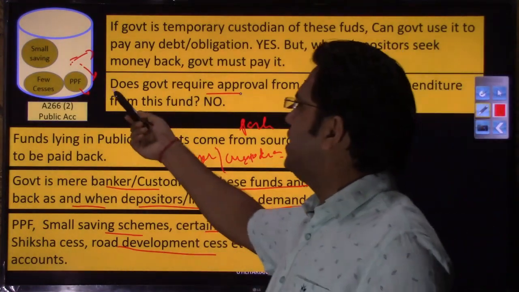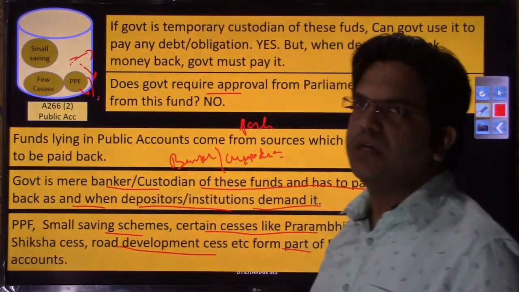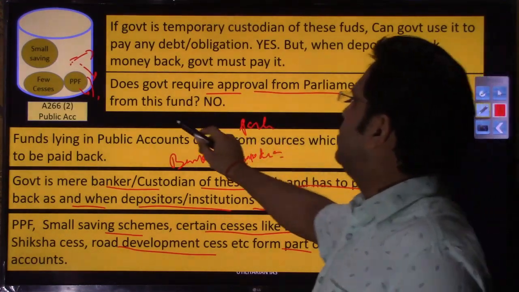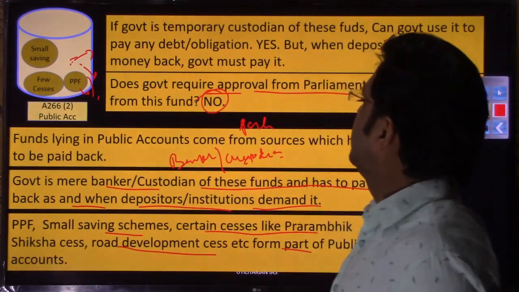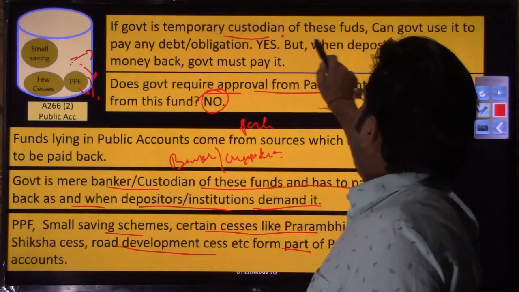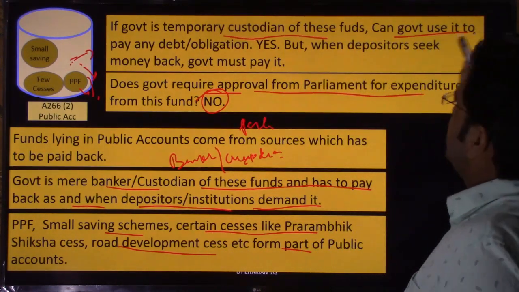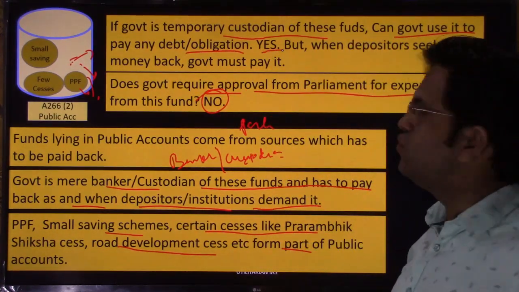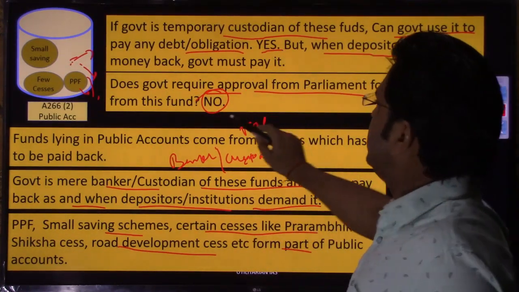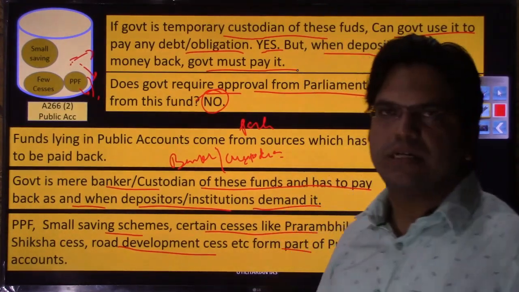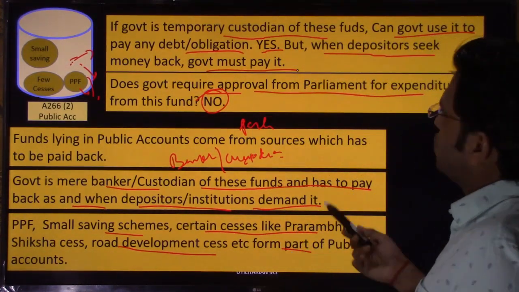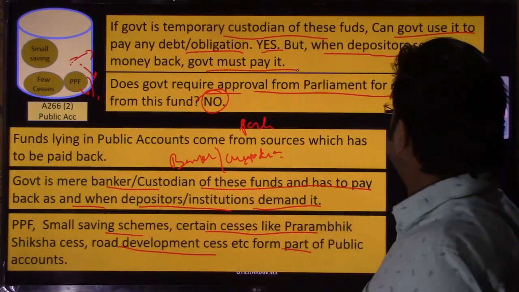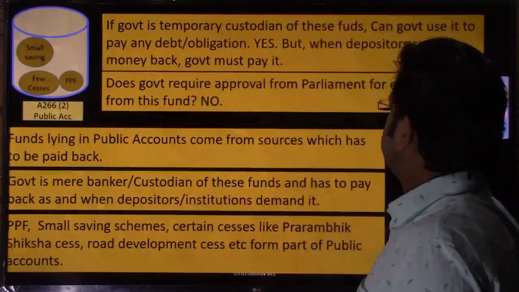If any amount has to be withdrawn from the public account for development purposes, parliamentary approval is not required. If the government is a temporary custodian of these funds, can it use them to pay any debt or obligation? Yes, the government can use it. But when depositors seek money back, the government must pay it back. I hope the sources of public accounts and the sources of the consolidated fund are clear to you. So Article 266 is over.